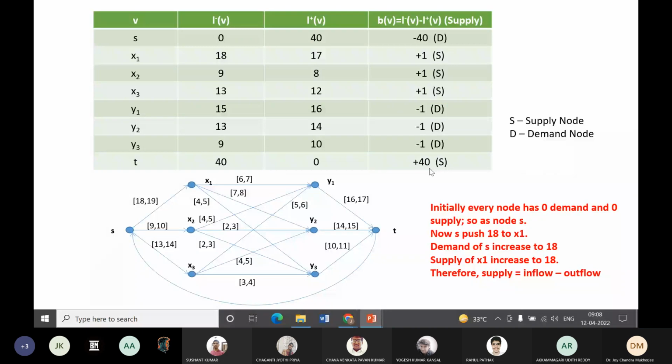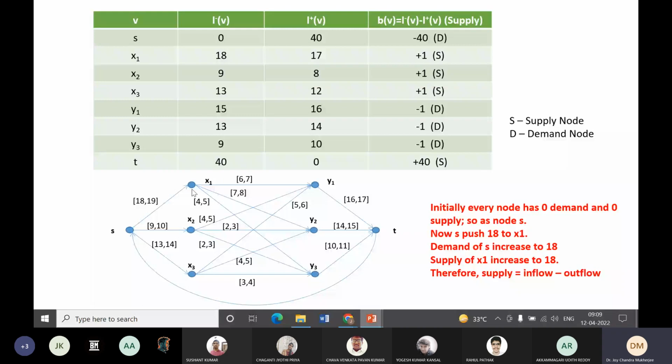So for the source it is minus 40, because 18 plus 9 plus 13 is 40. So 40 is the outward flow and the minimum inward flow is 0. So that is why 0 minus 40 is minus 40. So these are the values.